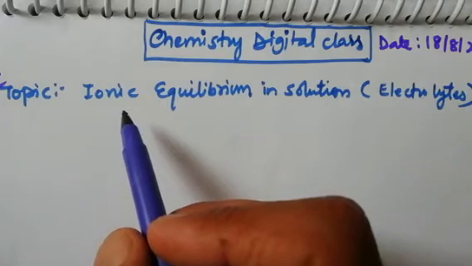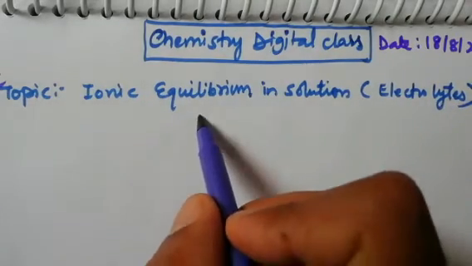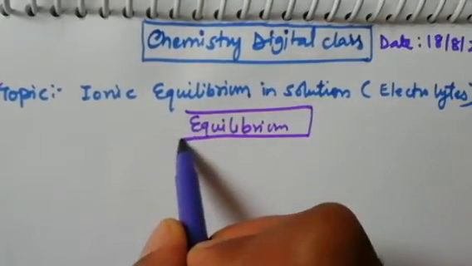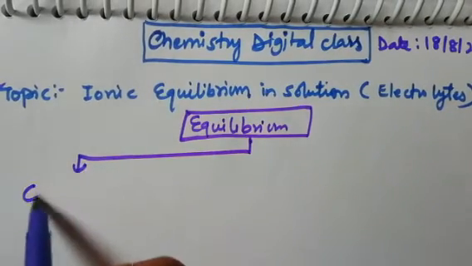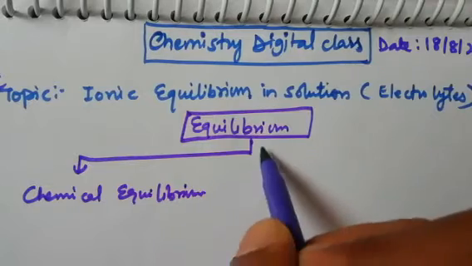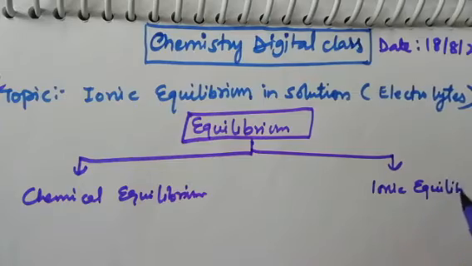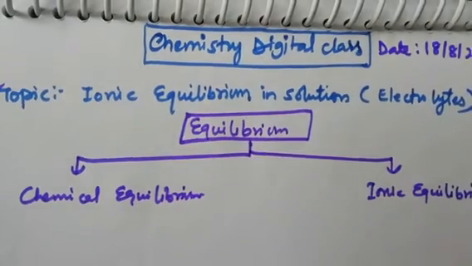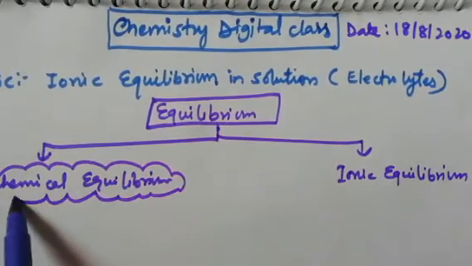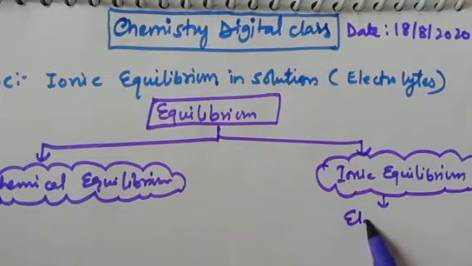Today, on dated 18th August 2020, we are going to start our new topic. Already we have started, that is ionic equilibrium in solution, which is also known as electrolytes. Dear students, as you know that in the equilibrium chapter, we are doing two parts of equilibrium, that is chemical equilibrium and ionic equilibrium. Chemical equilibrium we have already done and ionic equilibrium we have also started. Ionic equilibrium is also known as electrolytes.